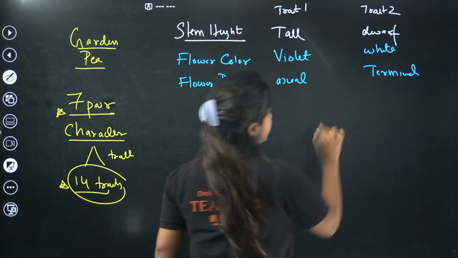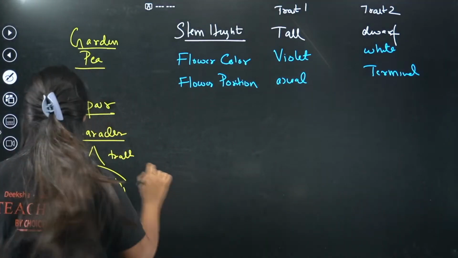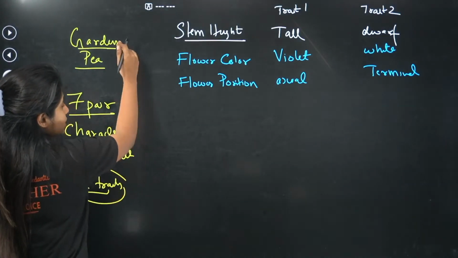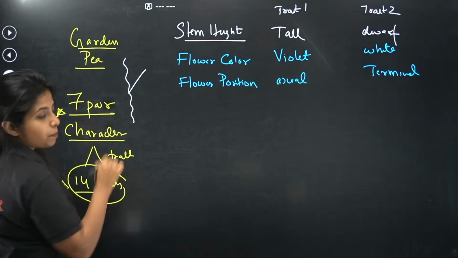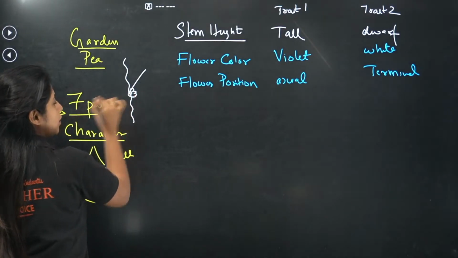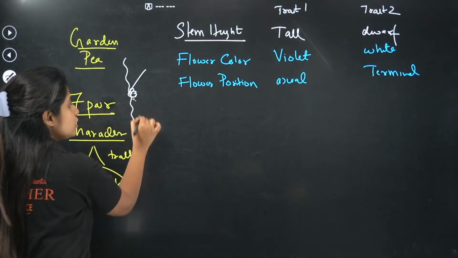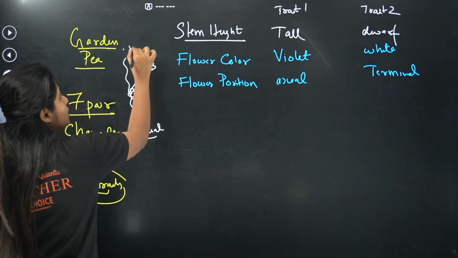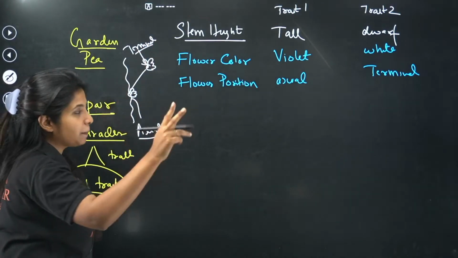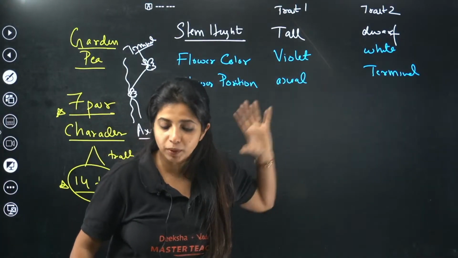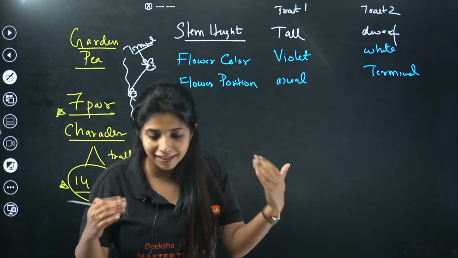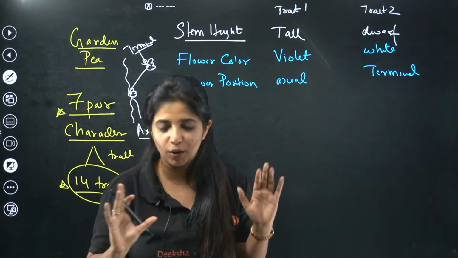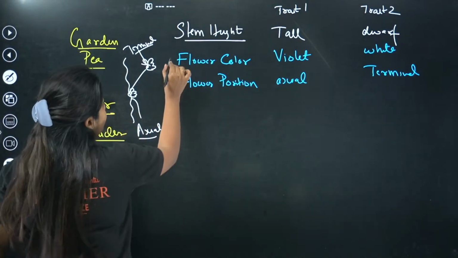For those of you who are wondering what is axial and what is terminal, listen very carefully. Suppose this is a stem that we have, and from this point I get a branch. At this particular position, I have a flower. This is known as an axial flower. Similarly, if I am getting a flower at the tip of something, I'll call this a terminal flower. So we have 2 types of flower positions: axial and terminal. Axillary and terminal, that is the other word that we have. Anyway, so we have 2 things for flower.